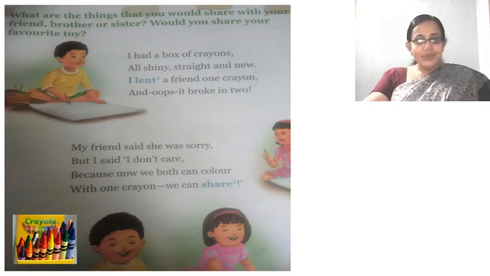So that is the bond of friendship, isn't it? We share things with our friends, right? So that is the beauty of friendship. All right. So he says, it's okay. We will share this one. Half you use, half I will use. So here the poem finishes. Read two, three, four times. Read the poem and practice it so that you will also learn to read.